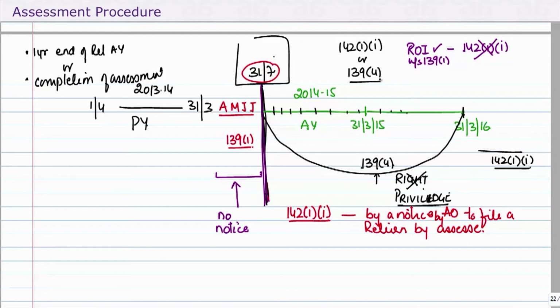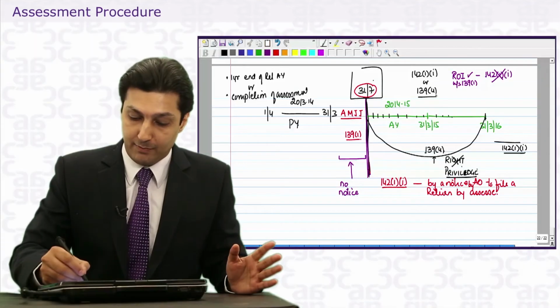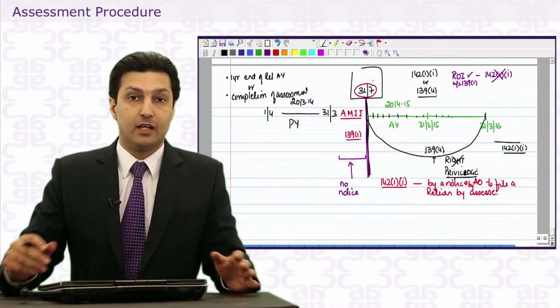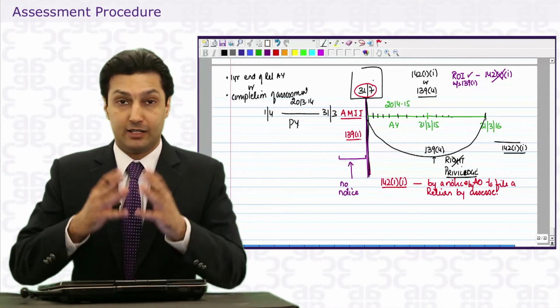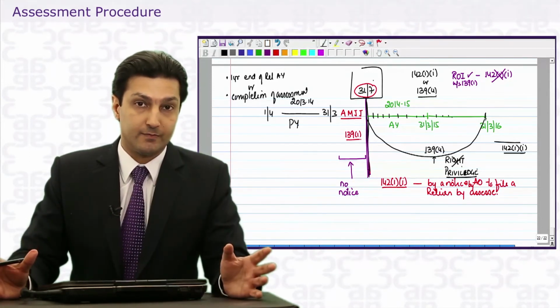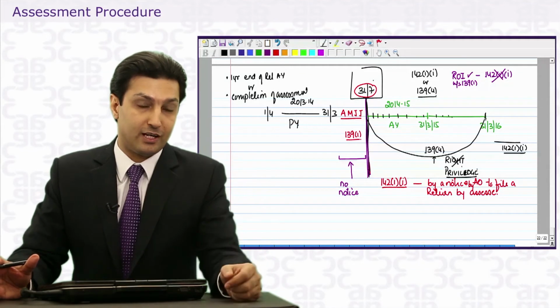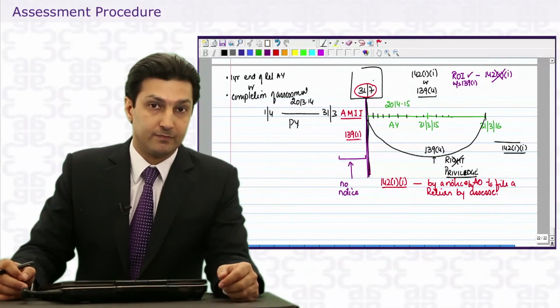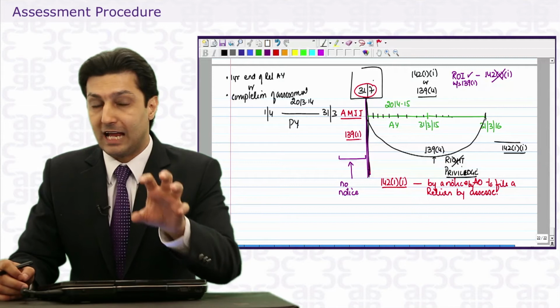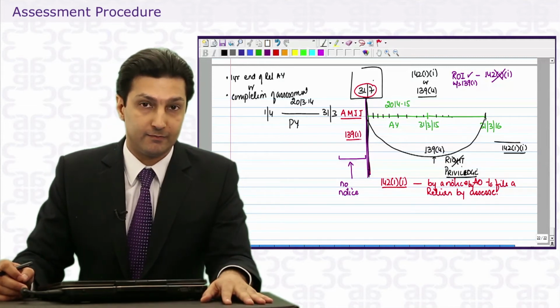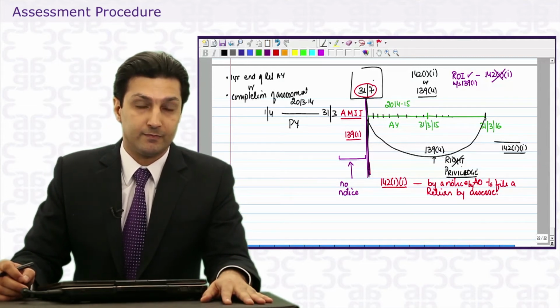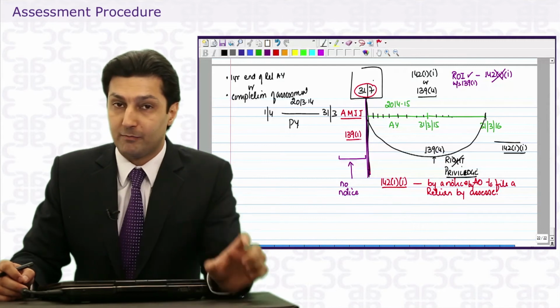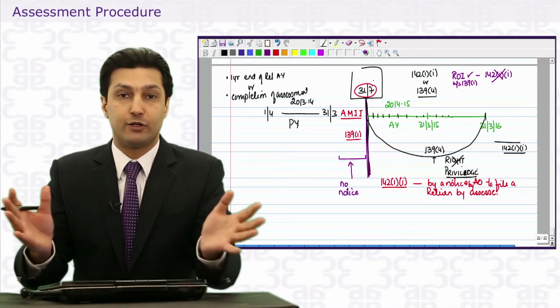That means after the due date, there are two things. Either there is no notice issued to you, so you get this time period. If you file a return, it's a valid return, it's a belated return. But if during this period you get a notice under 142.11, the notice will specify the time period within which you are required to file a return. So if you file a return within that time period, that's a return under 142.11.